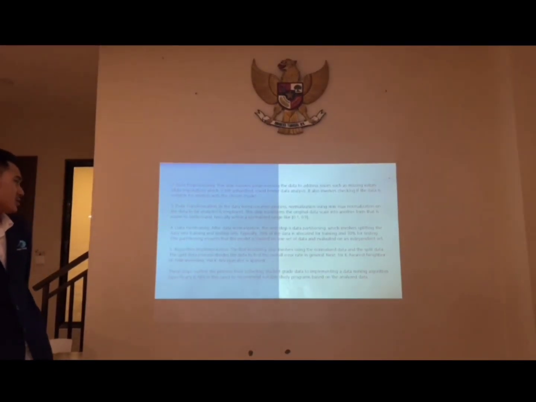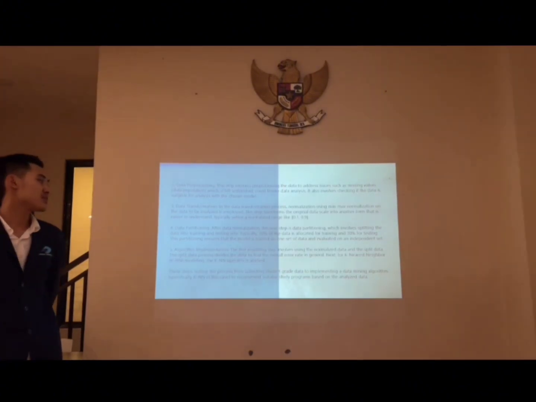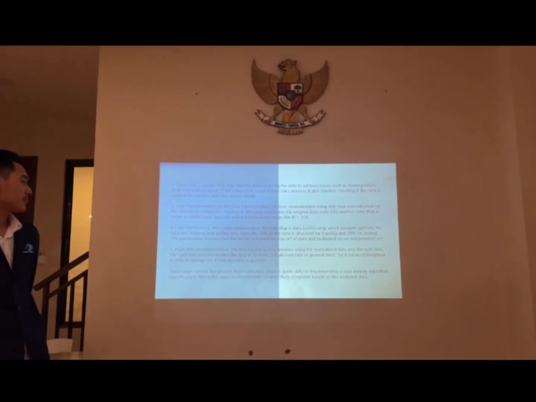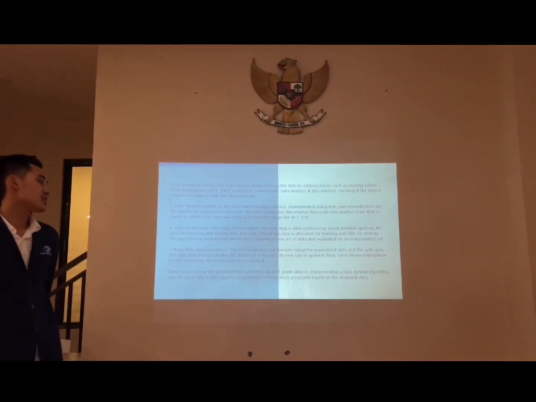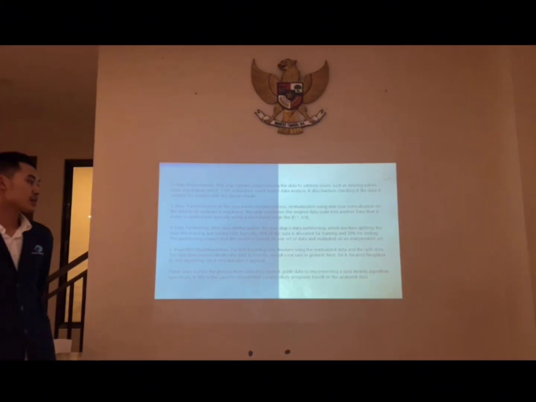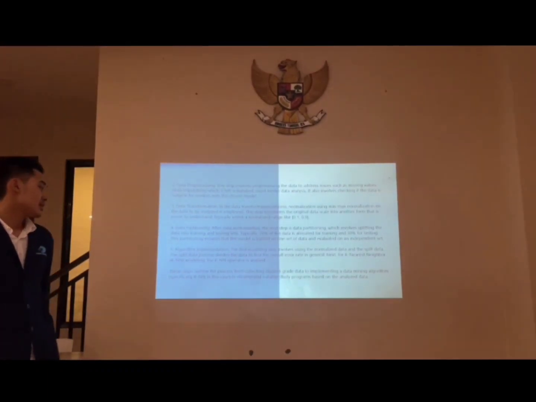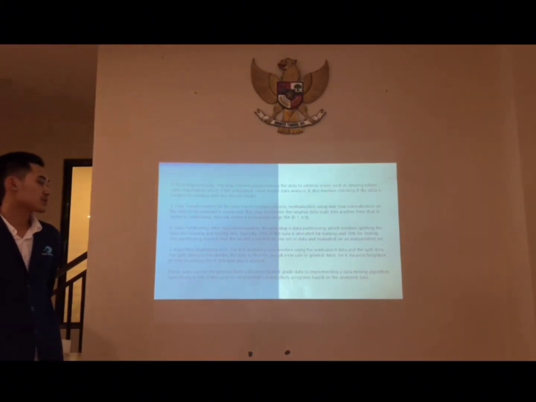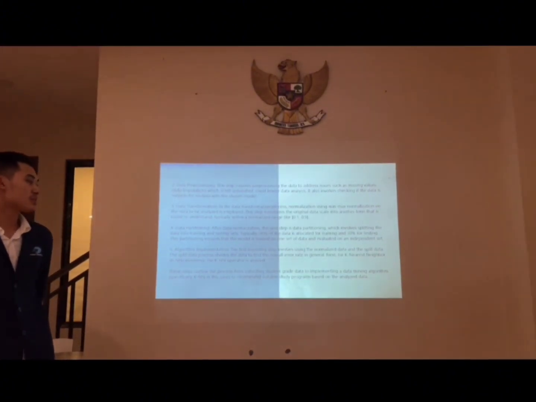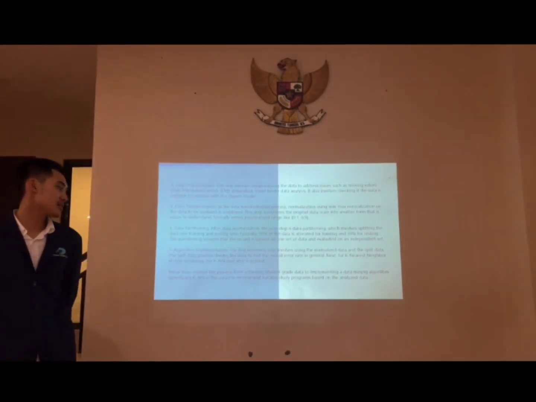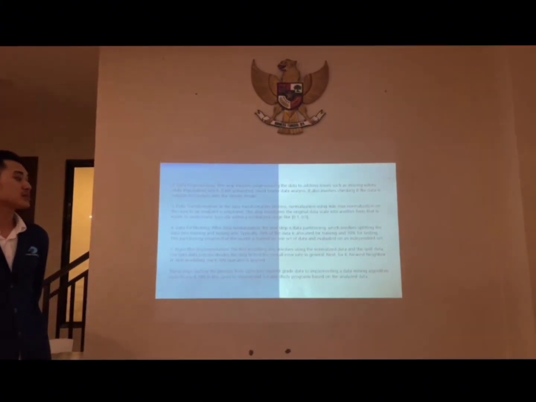5. Algorithm implementation. The first modeling step involves using the normalized data and the split data. The split data process feeds the data to find the overall error rate in general. Next, for k-nearest neighbor or KNN modeling, the KNN operator is applied. This step outlines the process from collecting student grade data to implementing a data mining algorithm, especially KNN in this case, to recommend suitable study program based on the analyzed data.